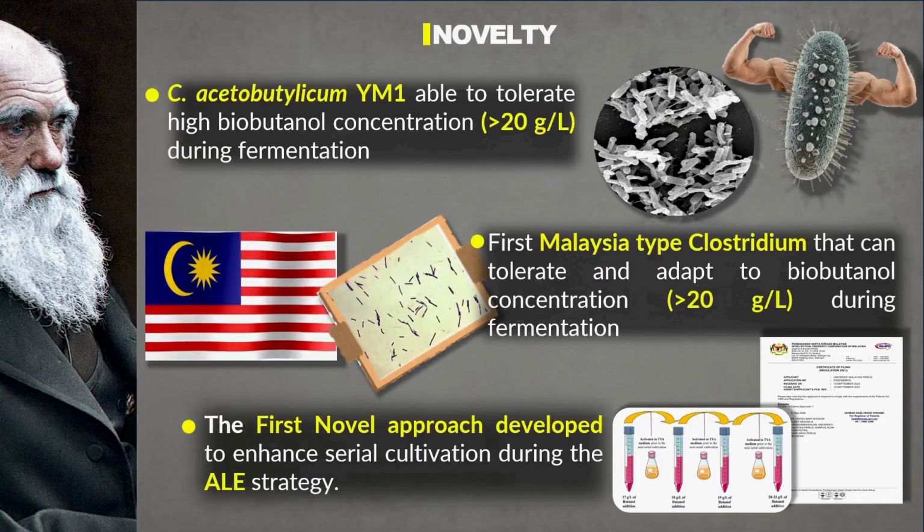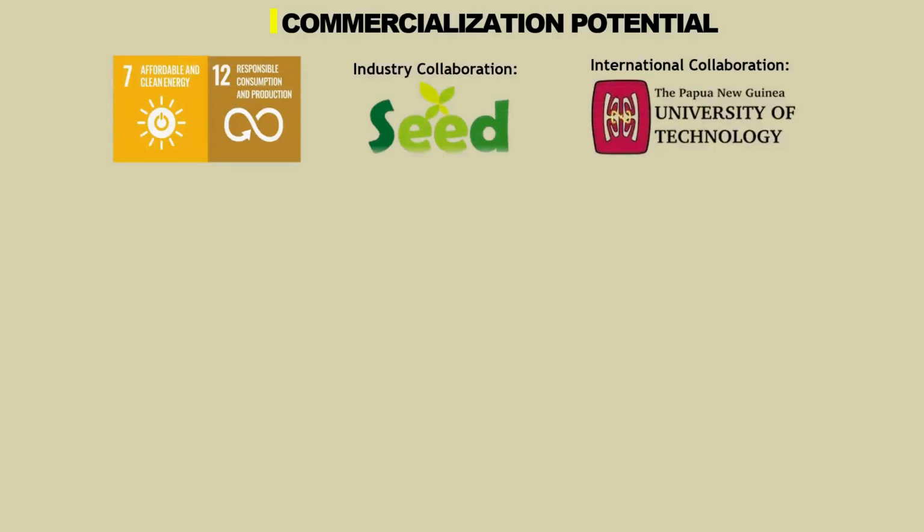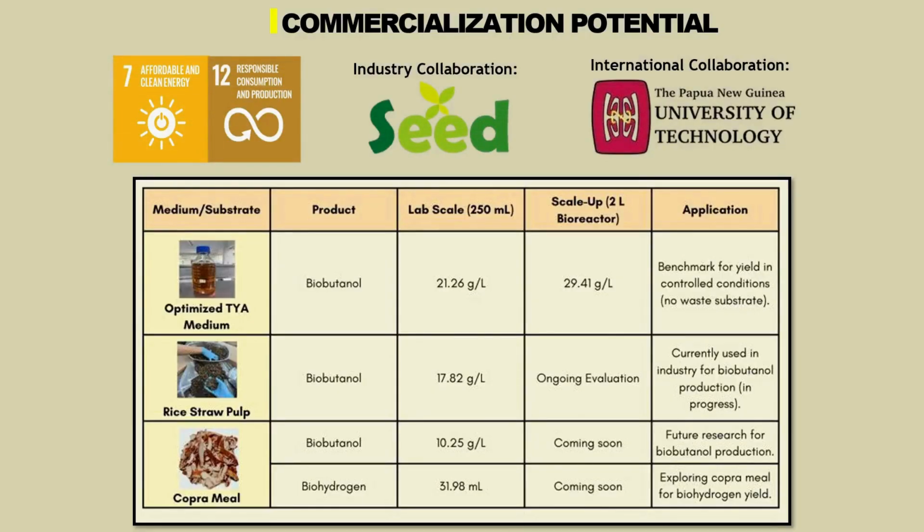In terms of novelty, our adapted strain is the first Clostridium species in the world that could tolerate butanol concentration up to 22 gram per liter. We also have our own method, currently going through the patenting process under MyIPO. Not only that, in terms of commercialization potential, we are currently undergoing two collaborations, one with Industry Free the Seed, where they want us to utilize rice straw pulp for both bioethanol and biobutanol production, and also one international collaboration with Papua New Guinea University, in which they want us to utilize copra meal for biohydrogen and biobutanol production. These further highlight the commercial use of our adapted strain in industrial settings.